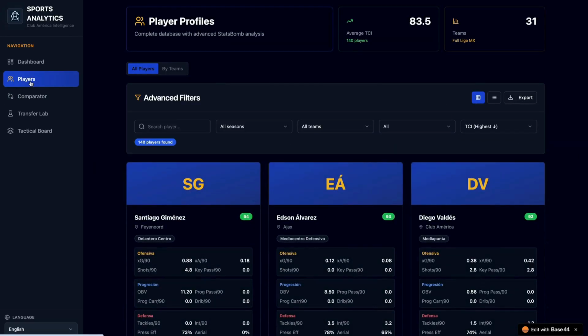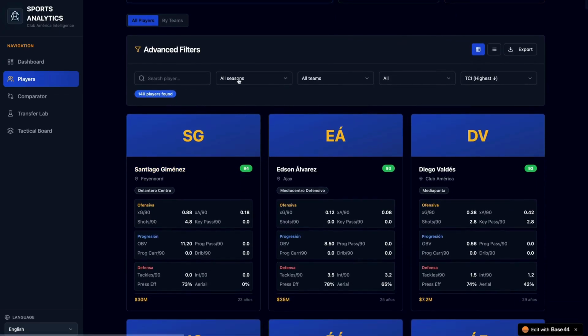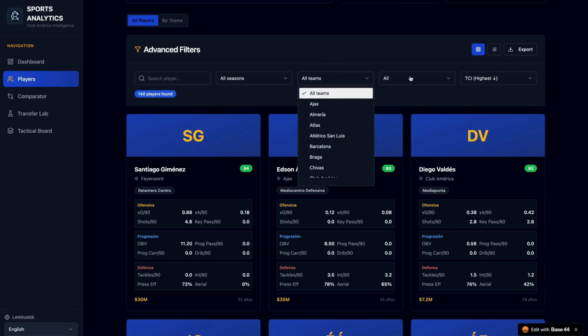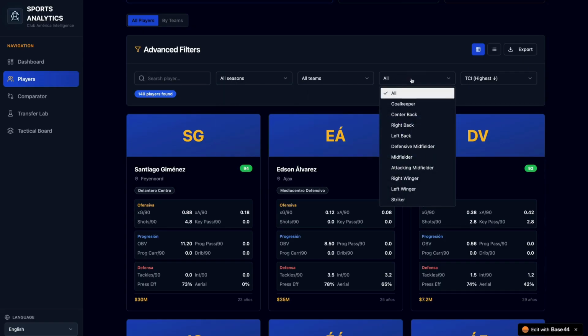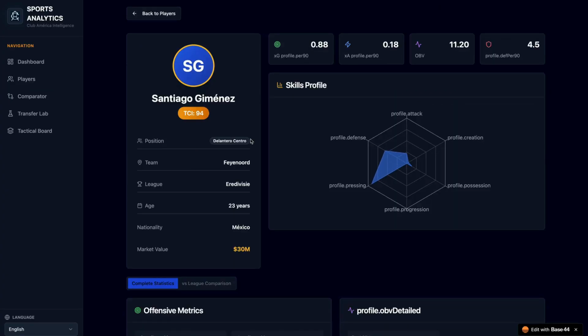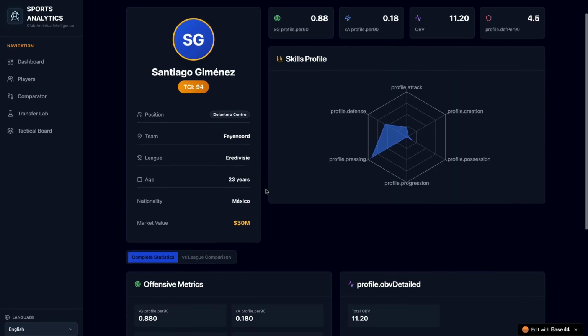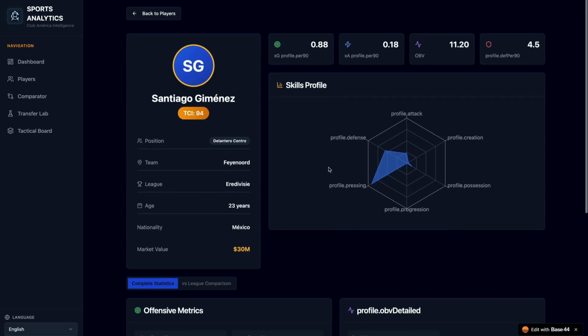For the second part of our platform, we can identify the player profiles. Each player has a detailed profile showing offensive, defensive, and progression metrics. You can filter by season, by team, and position to understand their evolution over time. For example, Santiago Jimenez excels in offensive progression and finishing consistency, while another player stands out for creative passing or could stand out for link up play.